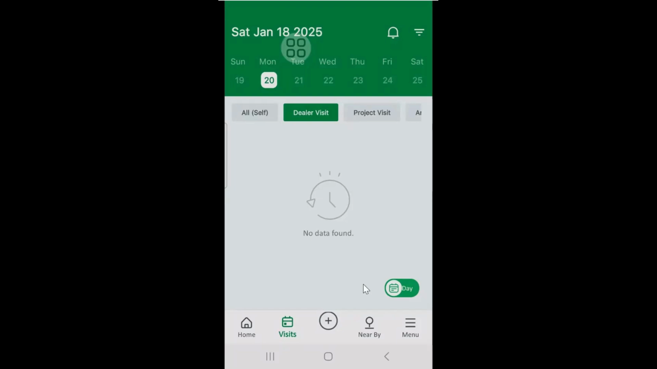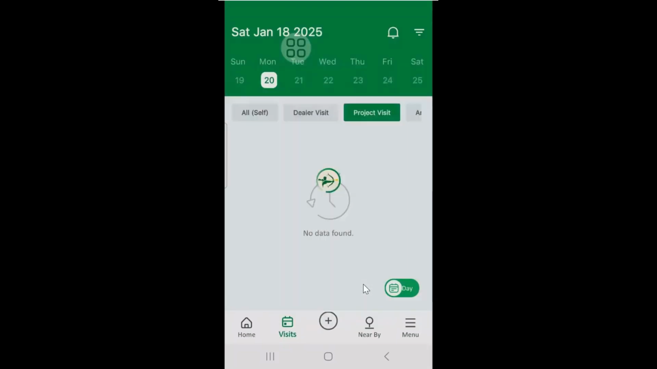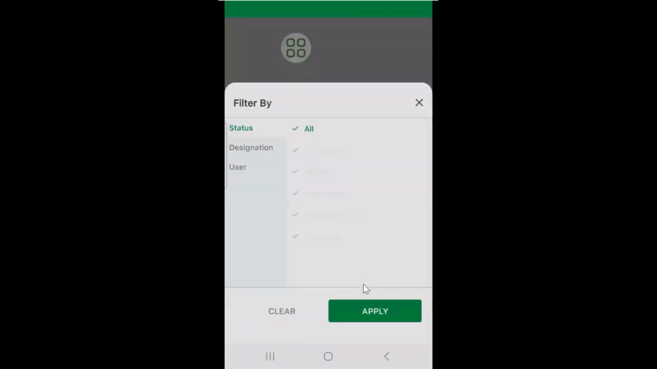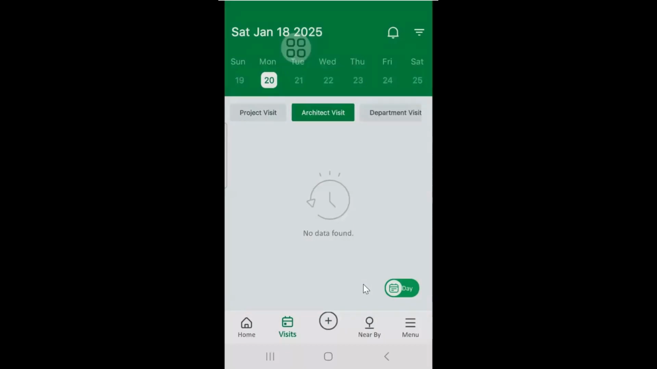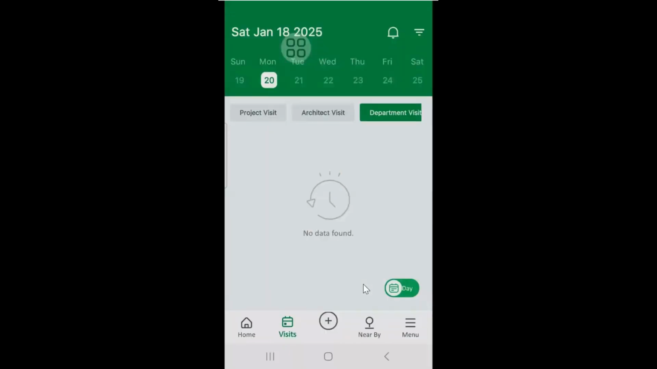In a similar way, you can see project all 0. Project architect all 0. Department user all 0. So what it's showing, Monday, not even a single person has scheduled their visits.